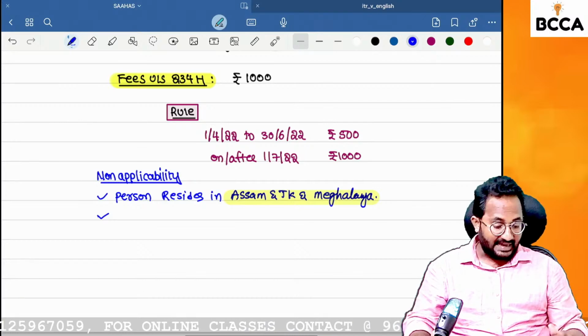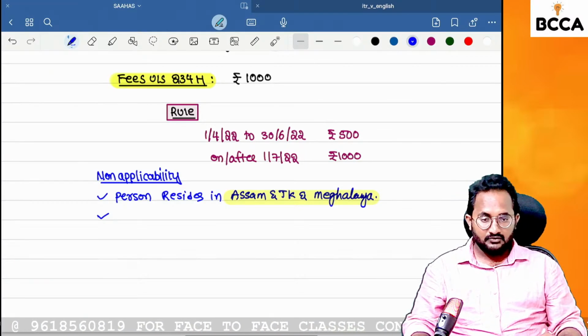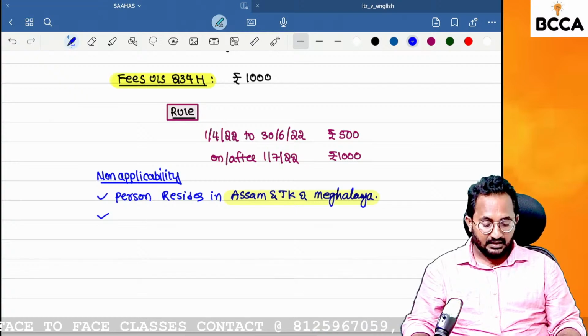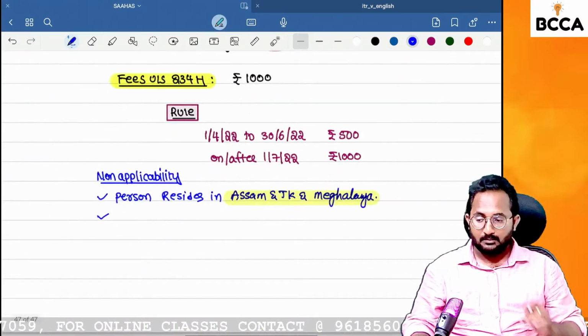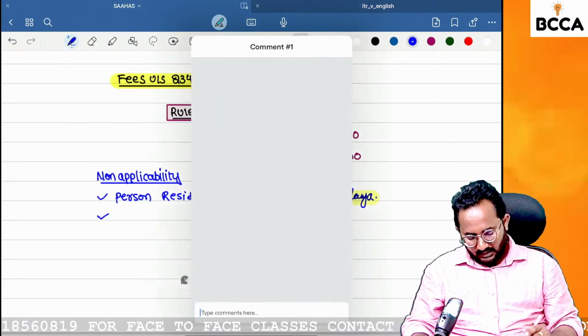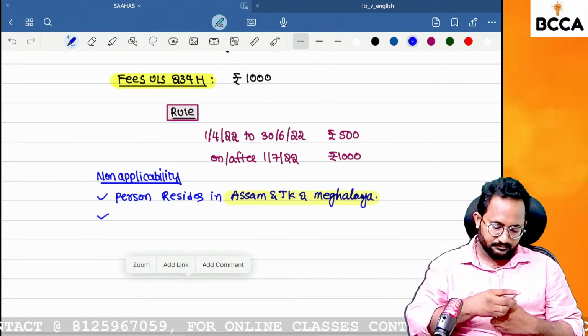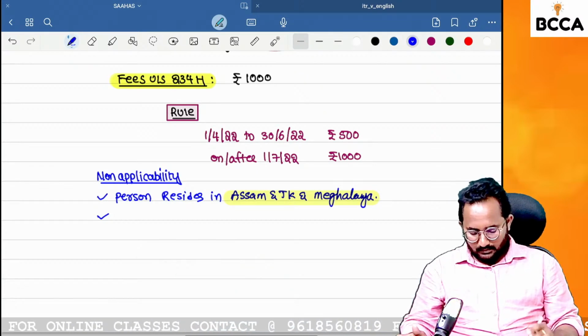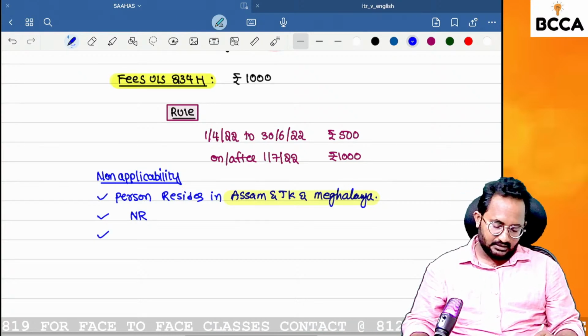But as of now, in the Act how many states do we have? Three. If any person resides in Assam, Jammu and Kashmir, Meghalaya, those residing persons have no obligation to create the Aadhaar linkage. Next, non-resident. A non-resident also has no need, no liability, to create the Aadhaar linkage.